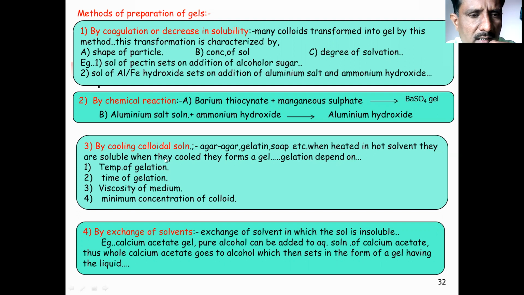Secondly, by cooling the colloidal solution: agar-agar, gelatin or soap, etc., when we heat such colloidal solutions in hot solvent, they are easily soluble. And when these solvated soluble colloidal solutions are cooled, we obtain the gel. This process is dependent upon the temperature of the gelatin, time of gelatin, and viscosity of the medium. These are some of the different factors involved in getting gel by cooling the colloidal solution.